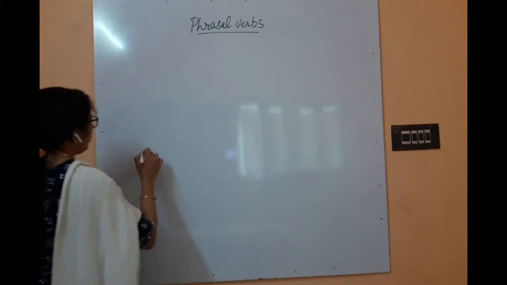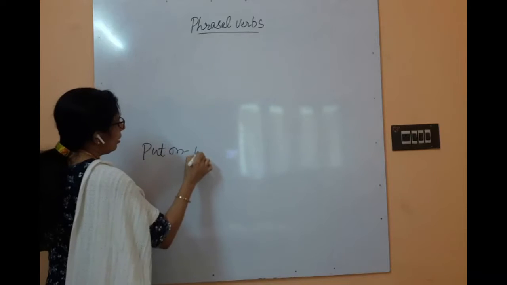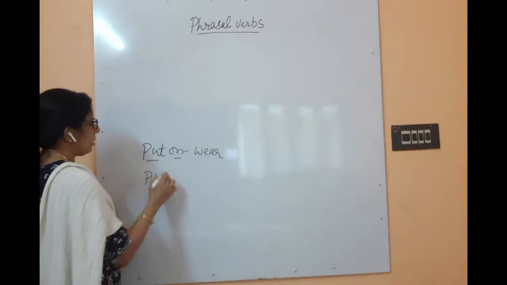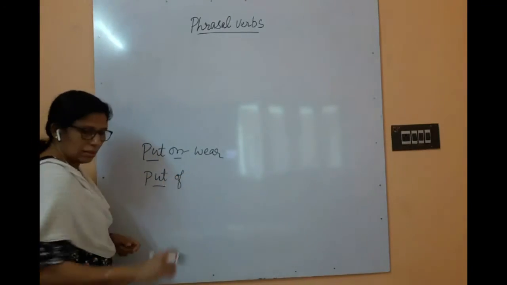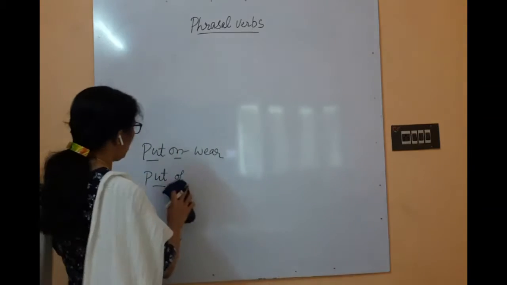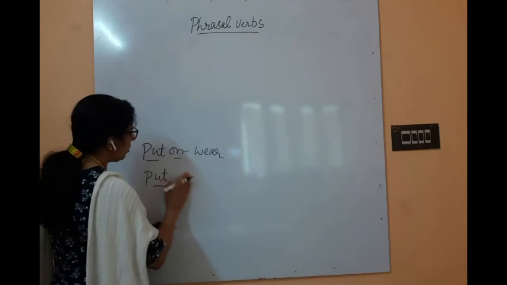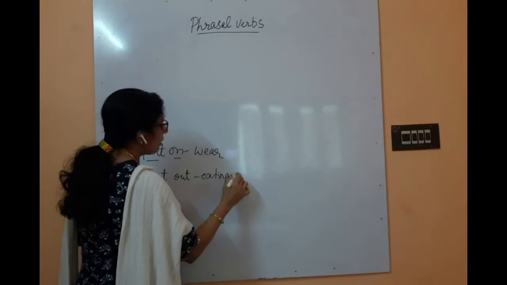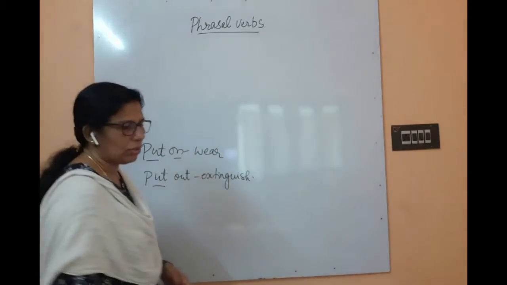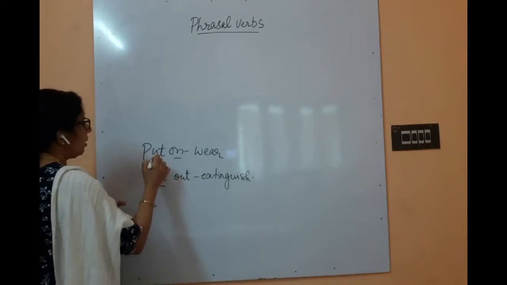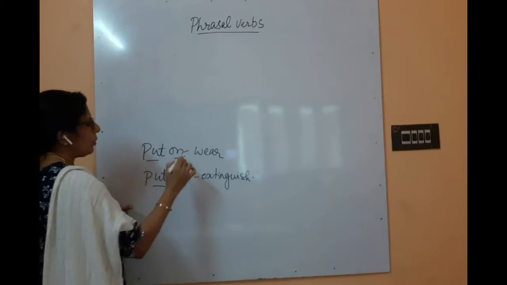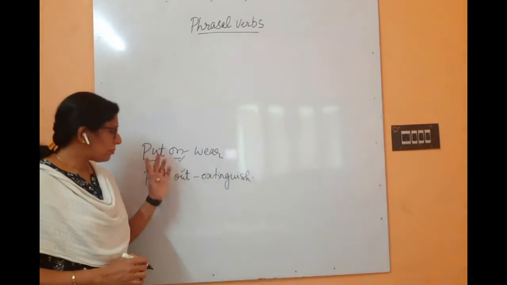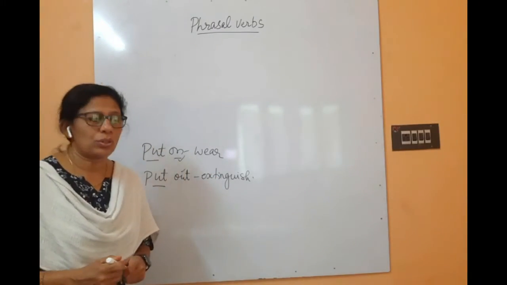Understood? For example, we know put on, a verb plus a preposition. The verb remains the same, but the preposition changes. Put out. What is the meaning of that? Put out means extinguish. Put out the fire. Okay, so this is what happens. The verb remains the same, and the preposition frequently changes. According to the change of these prepositions, the meaning of the phrase will change. So this is what you have to study.